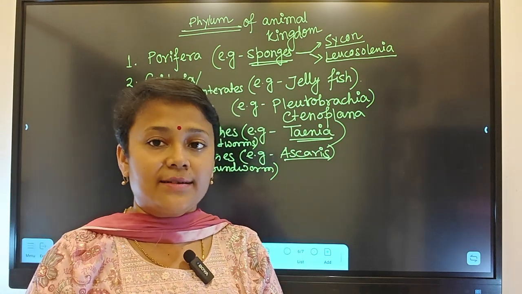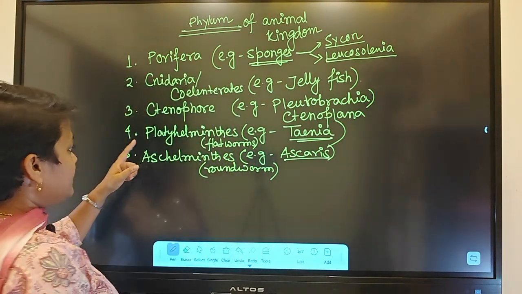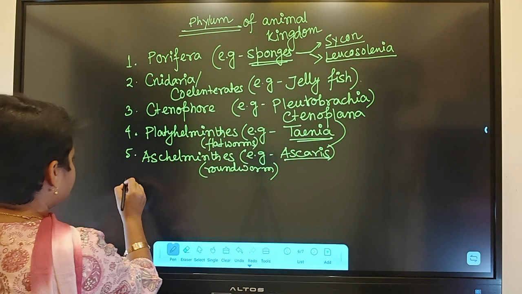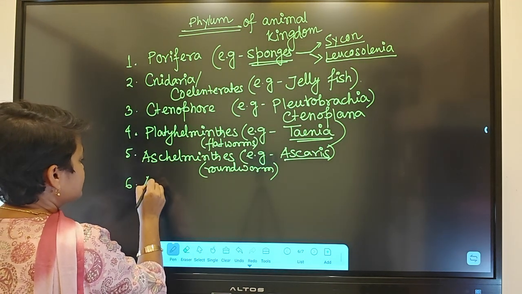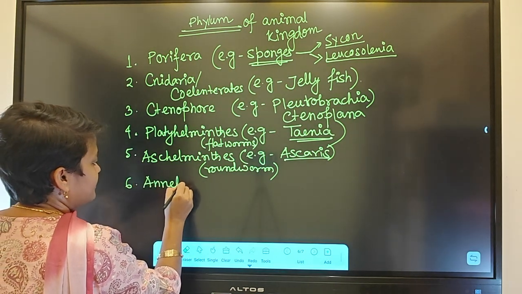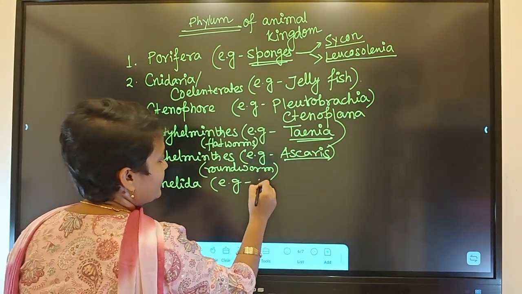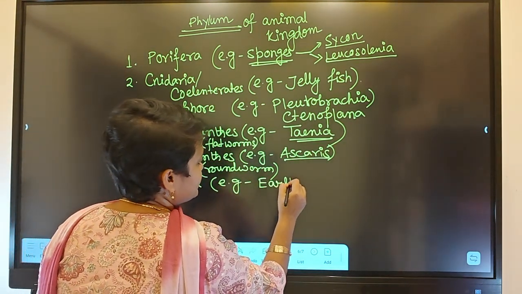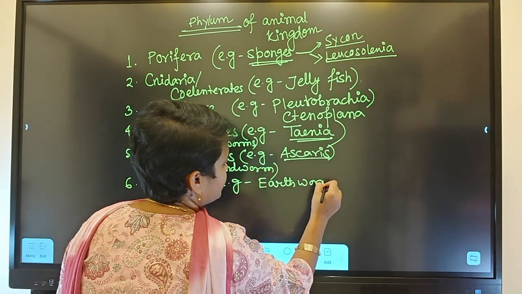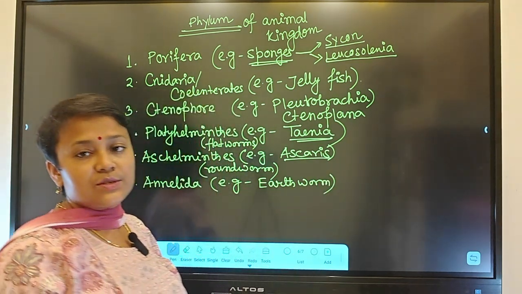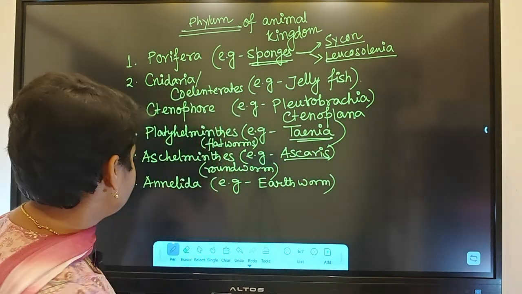They are not flat. So platyhelminths, aschelminths. Then sixth one is Annelida. Very important. Well-known example is earthworm. Previously it was there in tissues, but it is removed now.